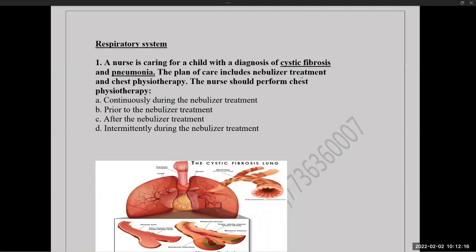See, whenever you get a question related to pneumonia, you have to just imagine it is fluid accumulation within the alveolar space, and it causes thick exudates and gas exchange alters, and ultimately these secretions will be expelled out in the form of cough and with sputum. So the color of the sputum always determines the affected site of pneumonia, whether it is in the bronchial area or the lobar area.